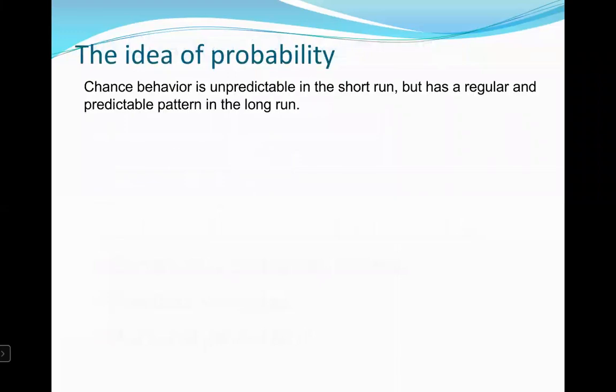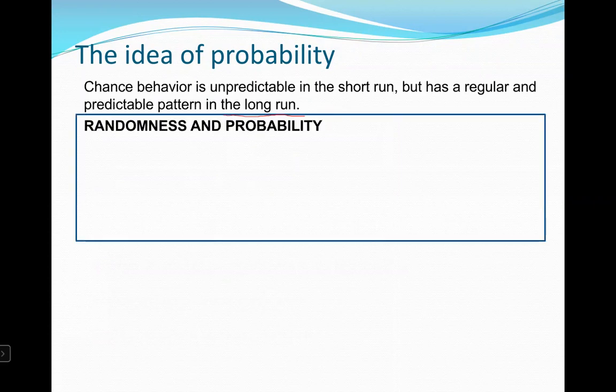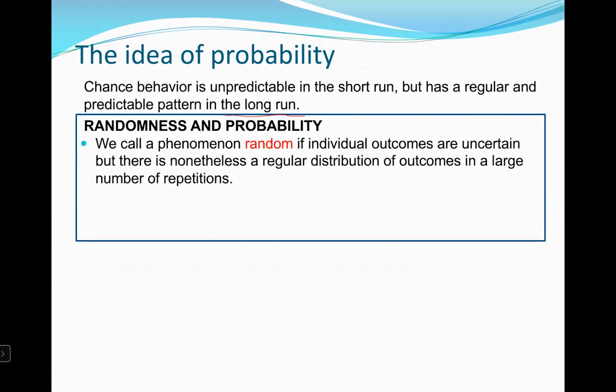The idea of probability. Chance behavior is unpredictable in the short run, but has a regular and predictable pattern in the long run. Randomness and probability.